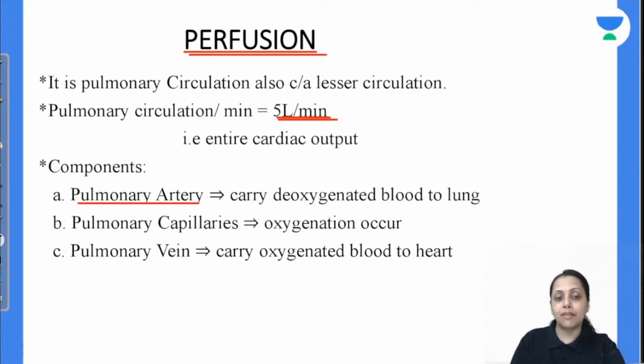So we have 3 components of perfusion: pulmonary artery, pulmonary capillary and pulmonary vein. Pulmonary artery carries the deoxygenated blood to the lung. The oxygenated blood reaches the heart via the vein, and capillary is the level where oxygenation occurs.